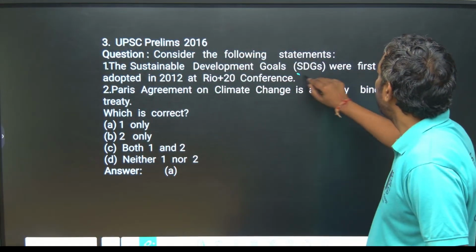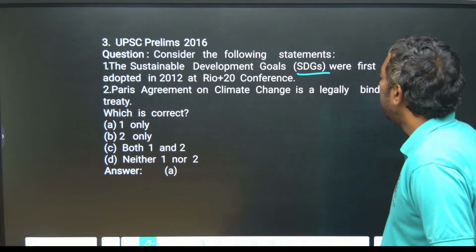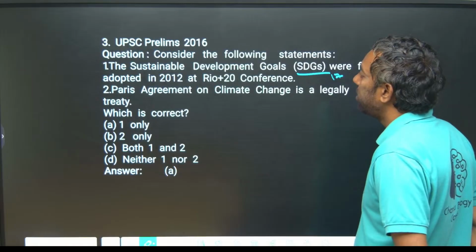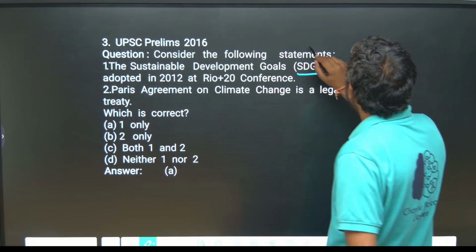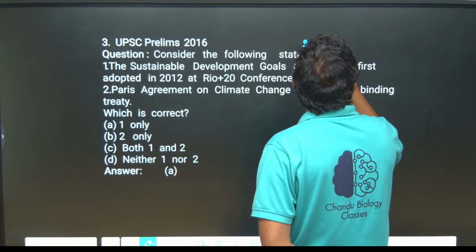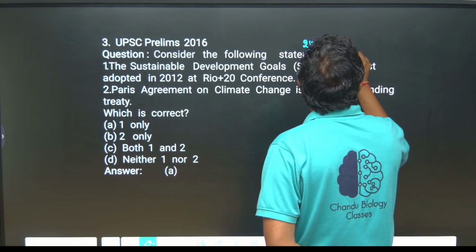Sustainable Development Goals are 17 goals. The agreement took place in 2012 at the Rio Summit.